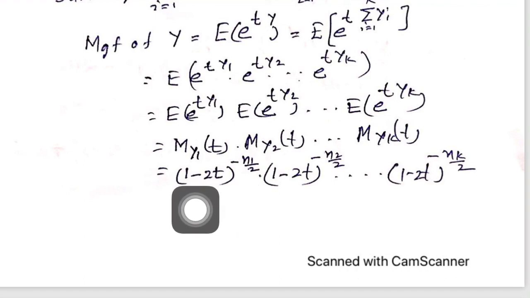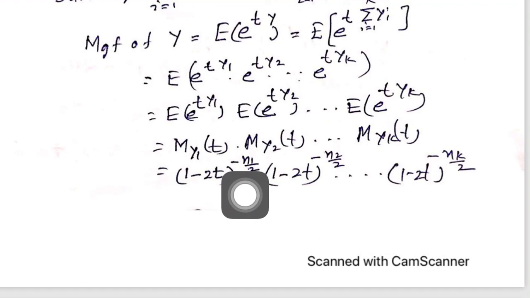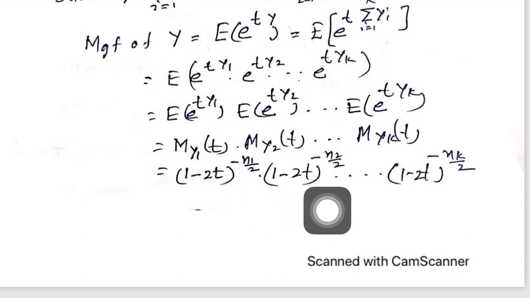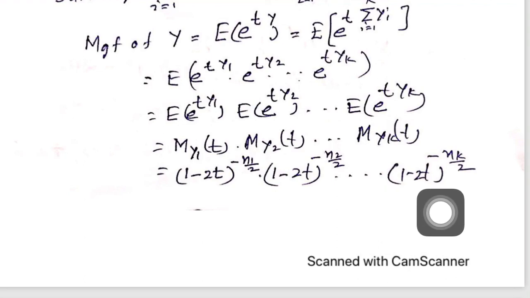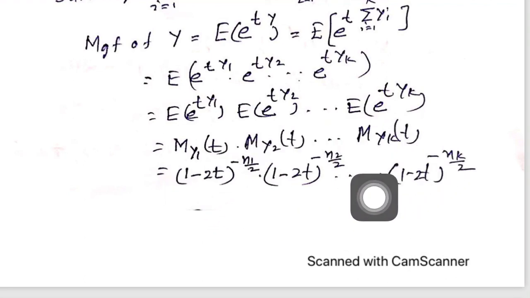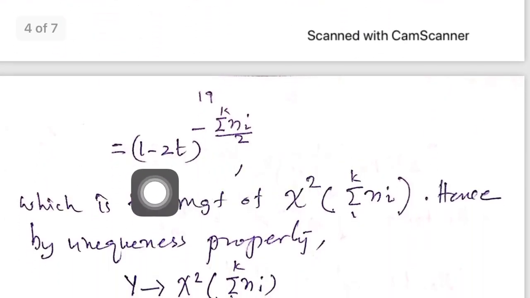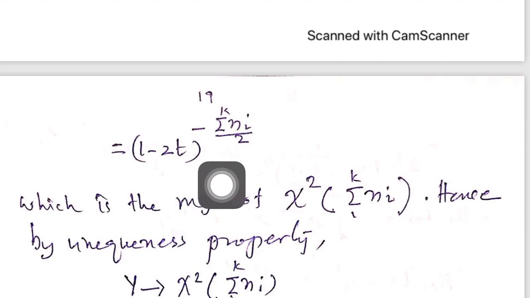So this is 1 minus 2t to the power of minus n1 by 2, 1 minus 2t to the power of minus n2 by 2, etc., 1 minus 2t to the power of minus nk by 2. And again you multiply these things and you will see that it is equal to 1 minus 2t to the power of minus sigma over k ni by 2.